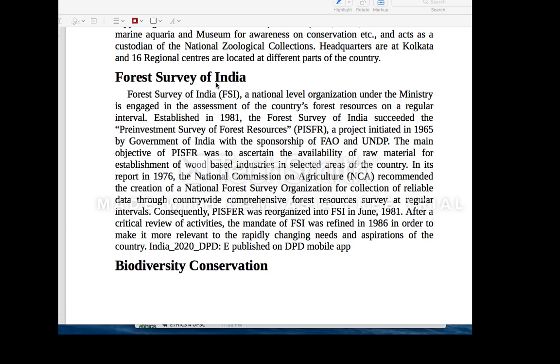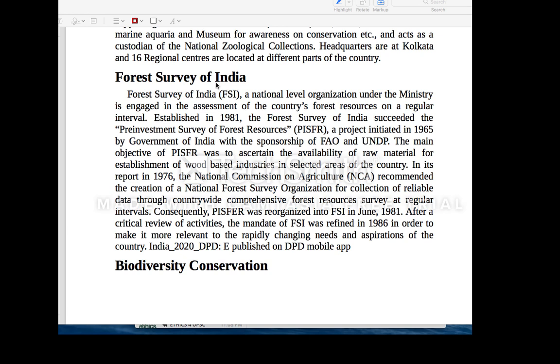Here you need to know which state is which. Madhya Pradesh is the area-wise state with the major forest cover. Percentage-wise it is Arunachal Pradesh. You need to have the chronological idea: after Madhya Pradesh, who comes? After Arunachal Pradesh, who comes? You have an idea.